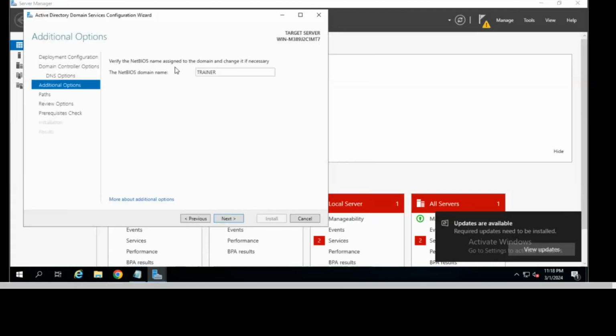So it is configured. Automatically it has taken the trainer name. NetBIOS means what? NetBIOS is the name which will show in the network for this device, for this server in which I am just connected. Do next here.